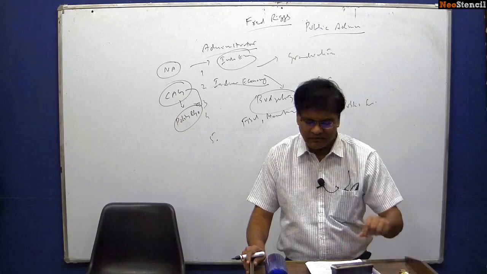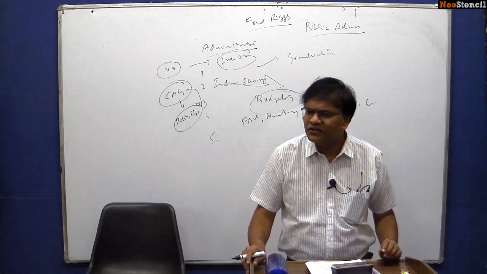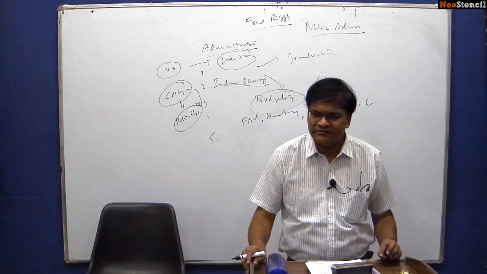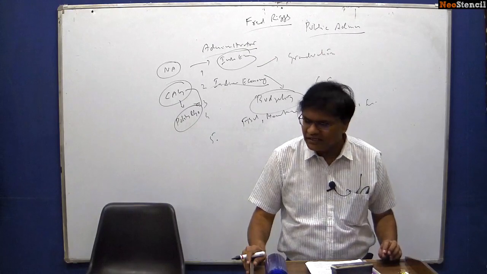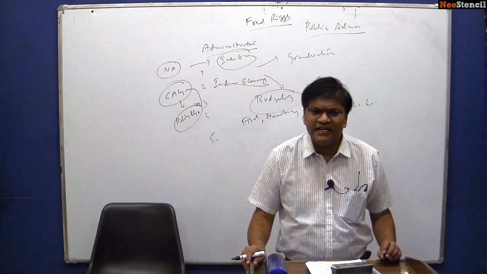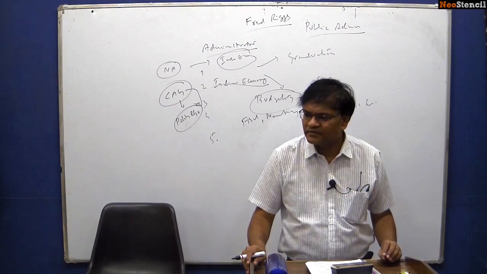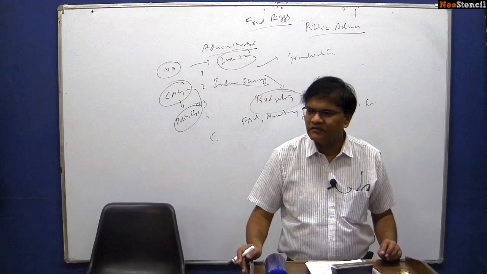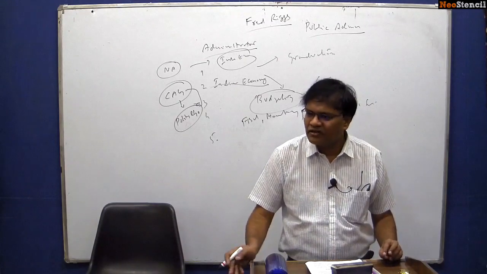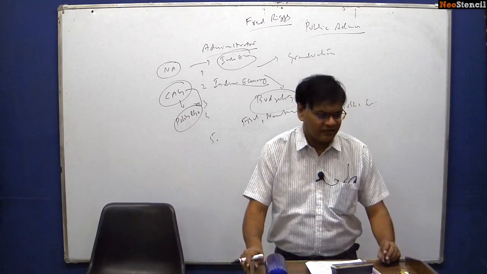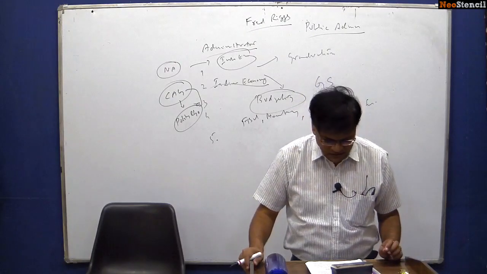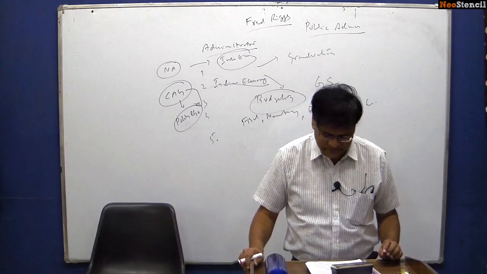Whether it is monetary and fiscal policies, borrowings and public debt. Public debt was asked 2 years back in your Indian economy. Deficit financing was asked 3 years back in your Indian economy. And then budgets, as I said, budget was asked last year in your Indian economy. Gender budgeting, which we study in different types of budgets, green budgeting, outcome budgets. They will be asking all these questions in your economy and polity governance papers. So these are the 4 chapters.